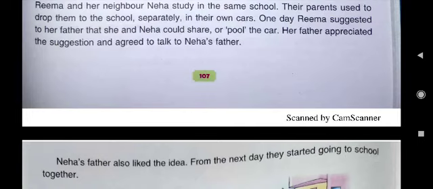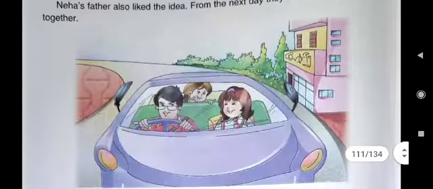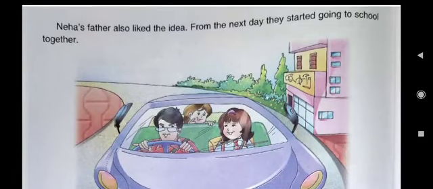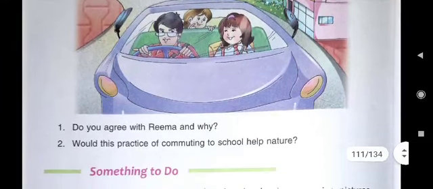If both of them have to come to same place, then they can share the car. That is carpool. And that was suggested by Reema to her father. Then Reema's father talked to Neha's father. Neha's father also liked the idea, and from the next day they started going to school together.